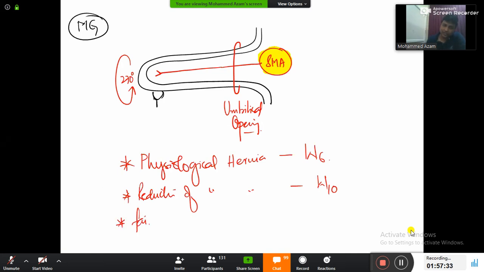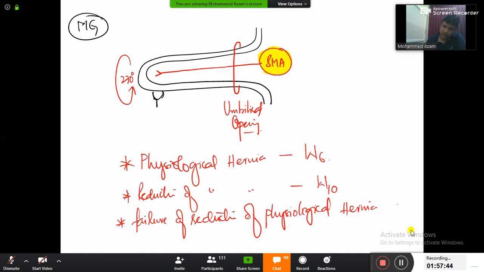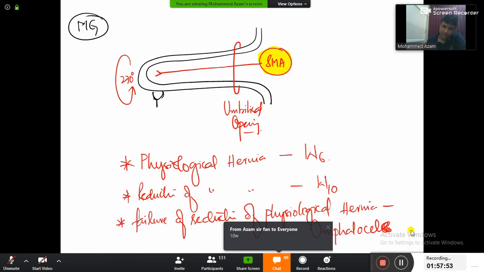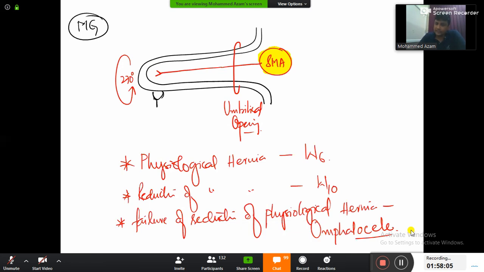So therefore, failure of reduction of physiological hernia. This condition will be known as your omphalocele. So the baby is going to take birth with the contents, the intestinal contents lying outside. The physiological hernia will occur during 6th week and it is going to reduce by 10th week, and if it is failing to reduce back inside, then it is known as omphalocele.